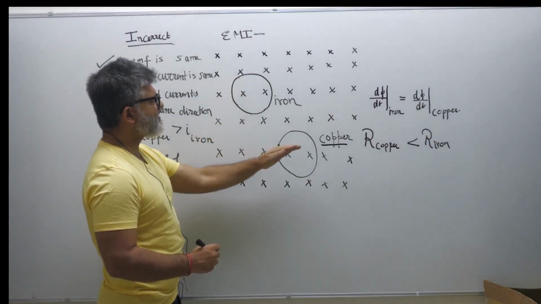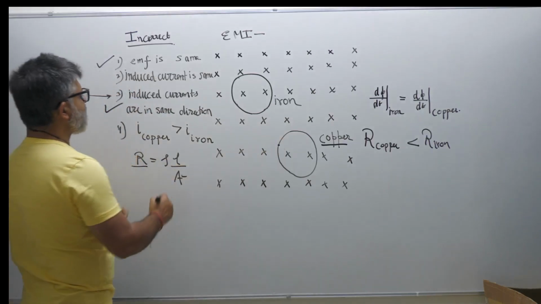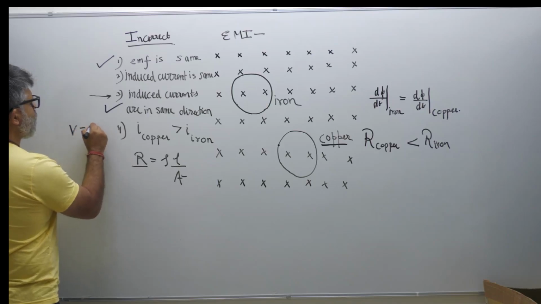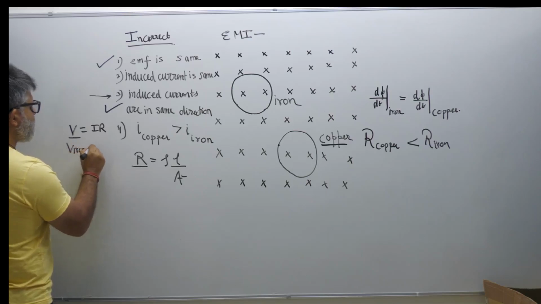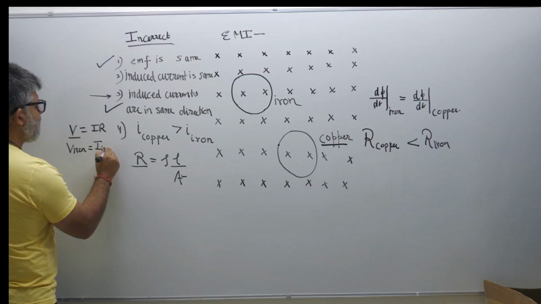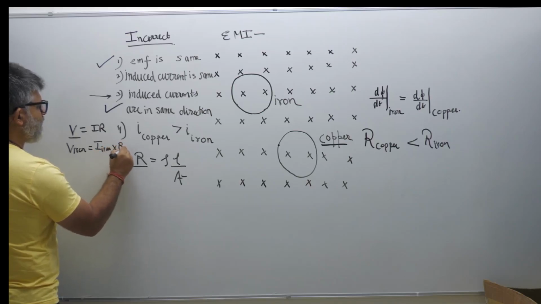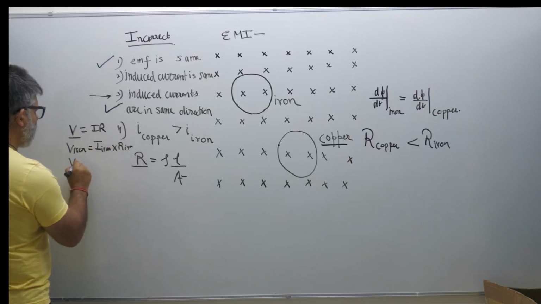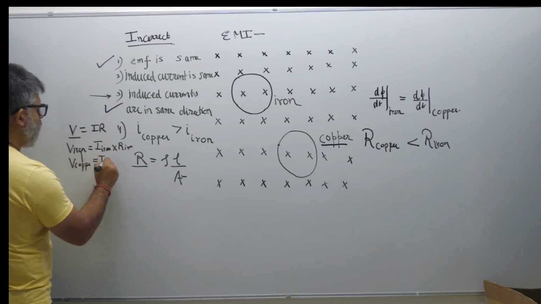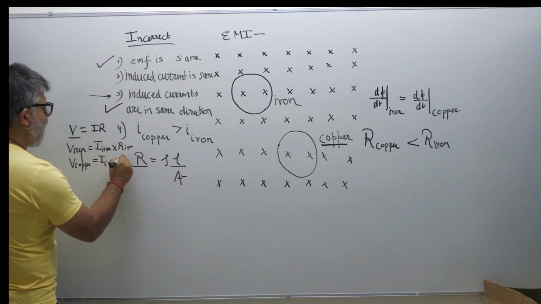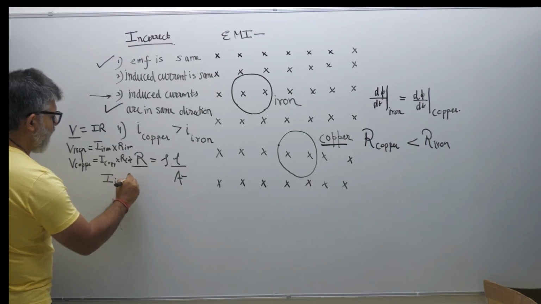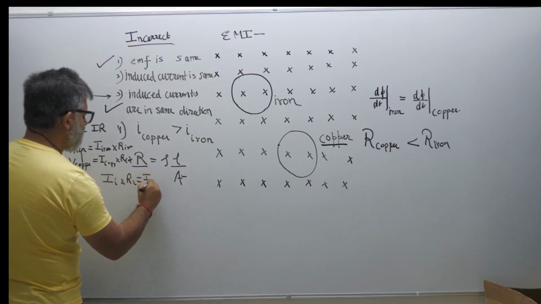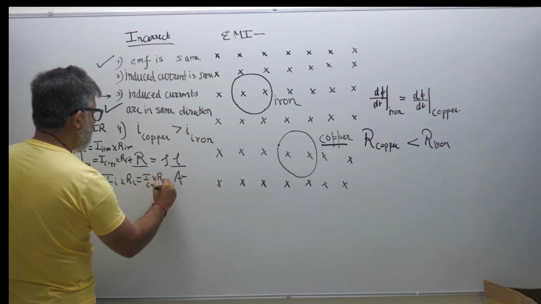Now EMF is same. If the EMF is same, then we know V is equal to IR. So V is same. So V iron is equal to I iron multiplied by R iron. V copper, which is same as V iron, is equal to I copper multiplied by R copper. So this means I iron multiplied by R iron is equal to I copper multiplied by R copper, right?